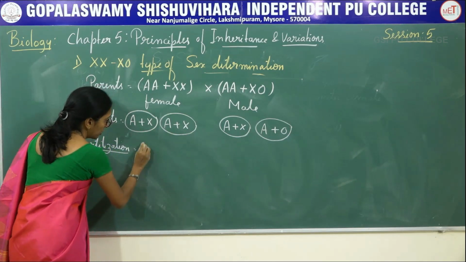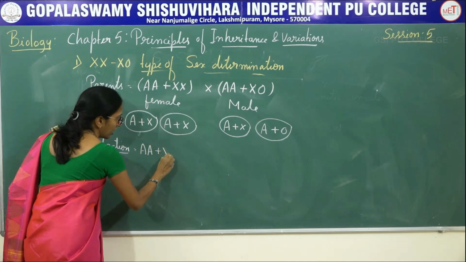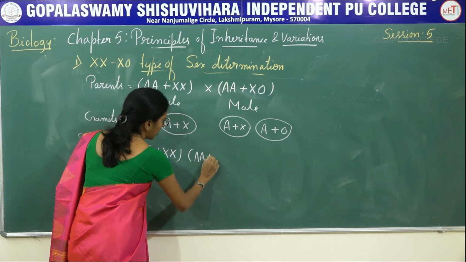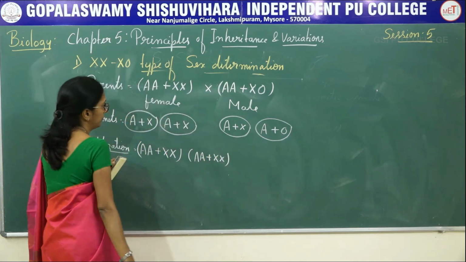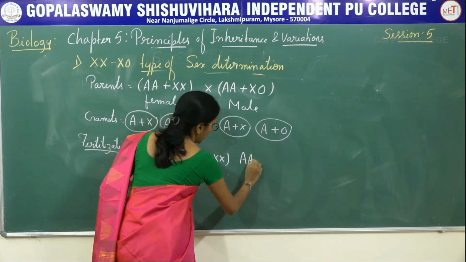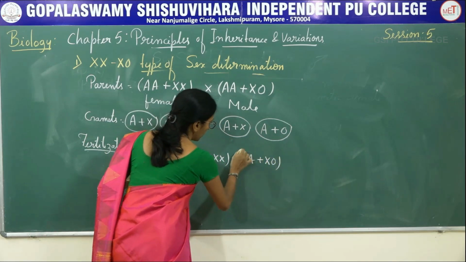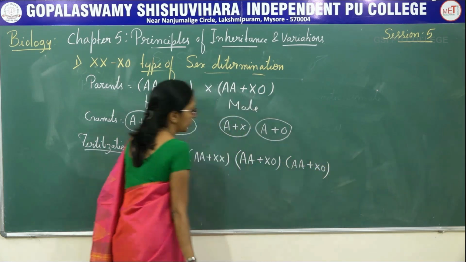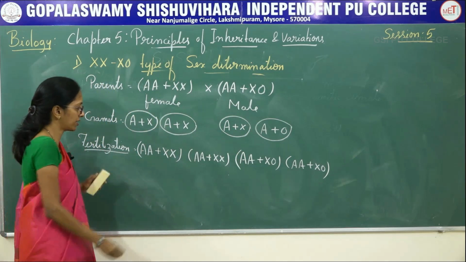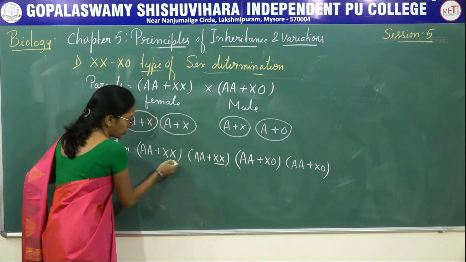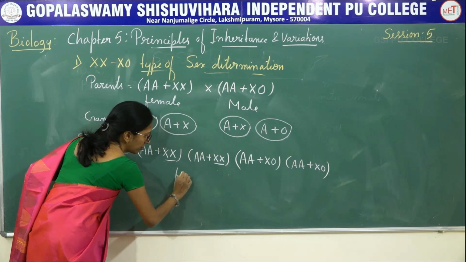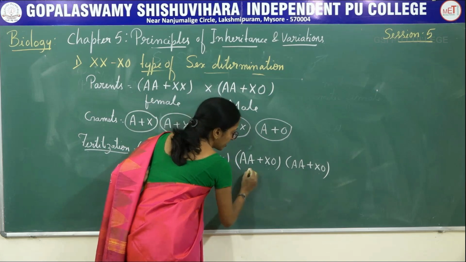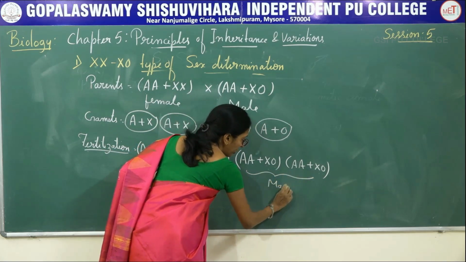You have to cross AA plus XX with AA plus XO. Now you have to identify the offspring. Presence of two X chromosomes indicates these two are female. Presence of X and O indicates these two individuals are male.